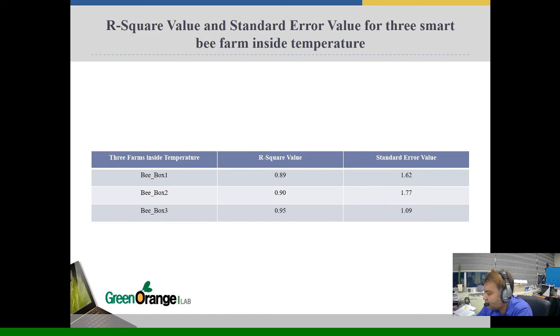For farm 3 R-square value is 0.95 and standard error value is 1.09. From here we can easily say that for inside temperature farm 3 giving best prediction results among 3 farm.